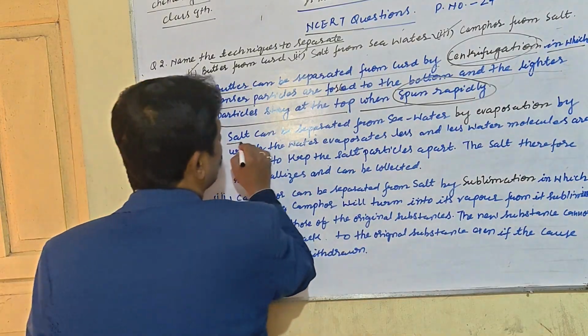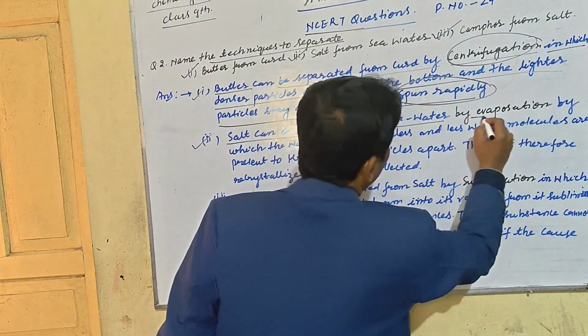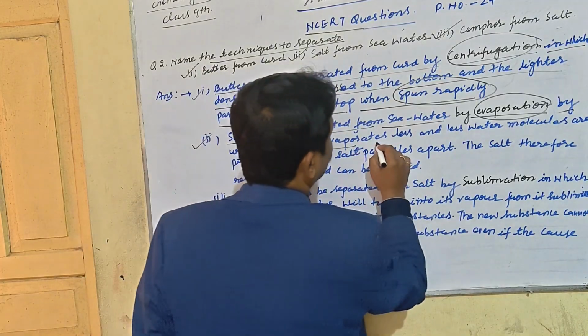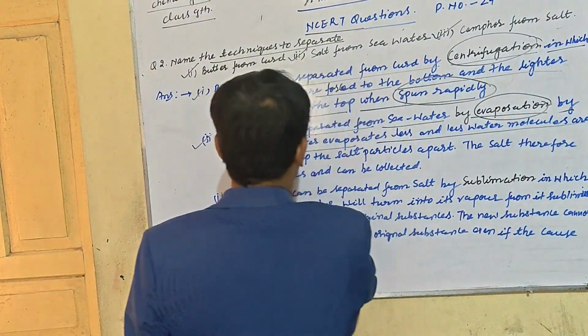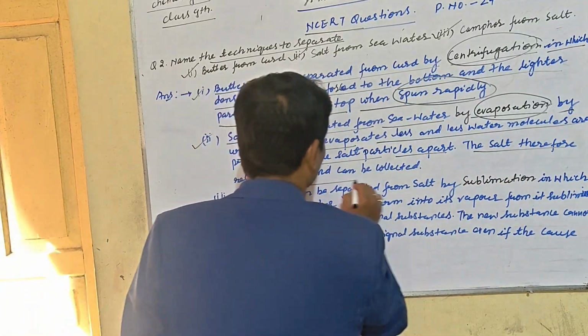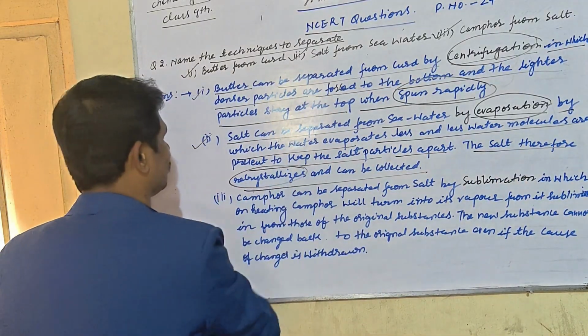Second, salt can be separated from seawater by evaporation, by which as the water evaporates, less and less water molecules are present to keep the salt particles apart. The salt therefore recrystallizes and can be collected.